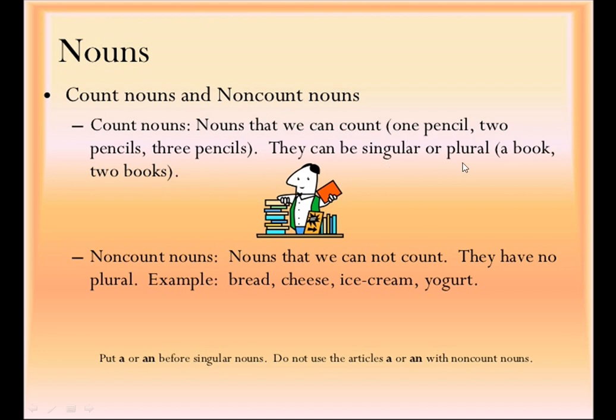They can be singular or plural. A book, 2 books. Non-count nouns, that means uncountable nouns, are nouns that we cannot count. They have no plural. Example, bread, cheese, ice cream, yogurt. Put a or an before singular nouns. Do not use the articles a or an with non-count nouns or uncountable nouns.